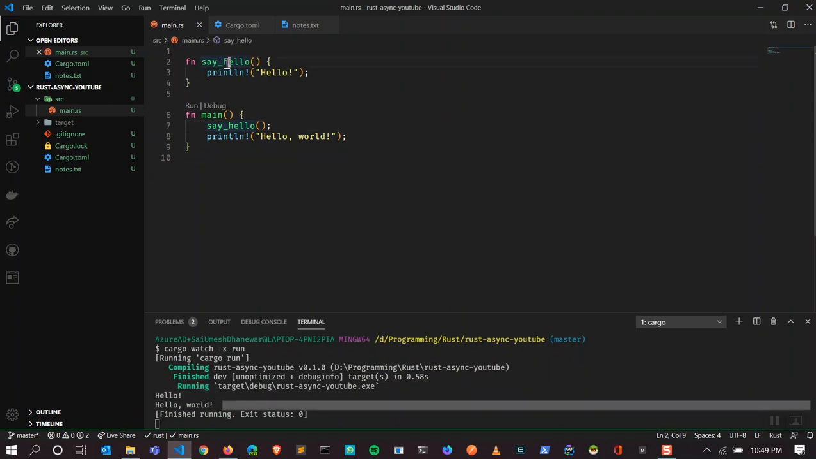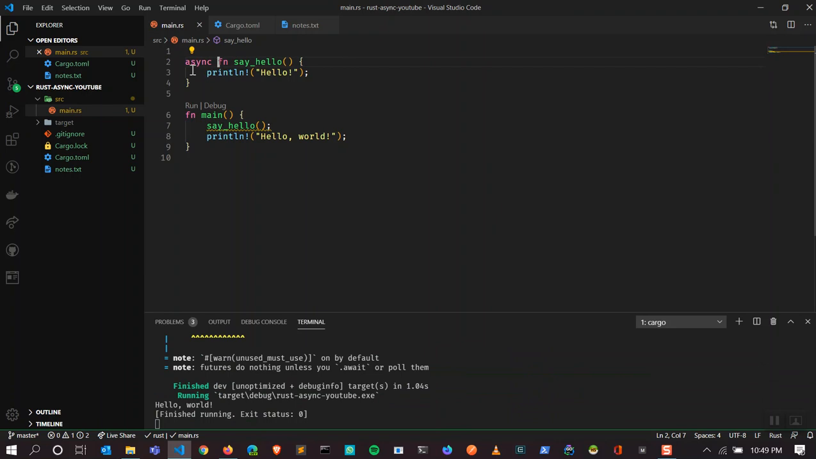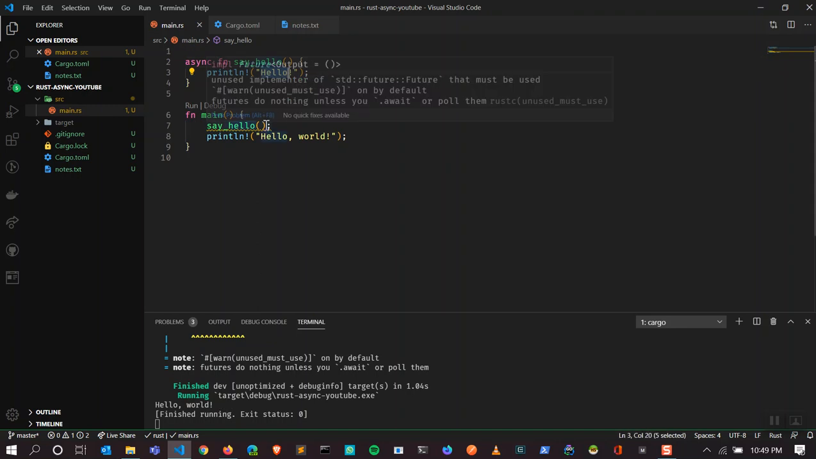To make any function an asynchronous function, we have to write the async keyword in front of that function. So that's it. Once you write async in front of the function and run this code, it doesn't say hello anymore. The reason is that every async function returns a future. If you're familiar with JavaScript, every asynchronous function in JavaScript returns a promise, whether the function returns anything or not, but it does return a promise, right?